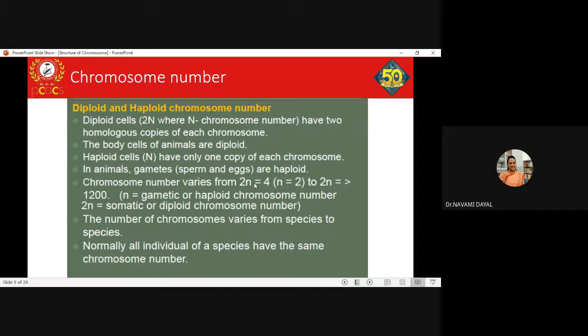Also, a chromosome can even be missed. Clear? That means it could be lost, or it could not come into the daughter cell at the time of gamete formation. Okay? So in such cases there could be a missing chromosome, so n would reduce, it could be even 22. Clear? So depending upon the situation, the n changes. Clear?